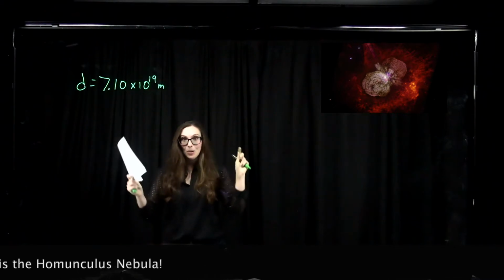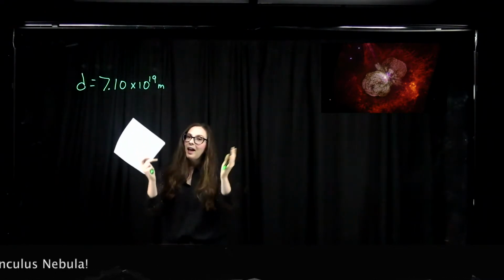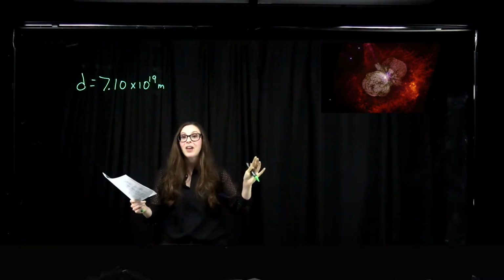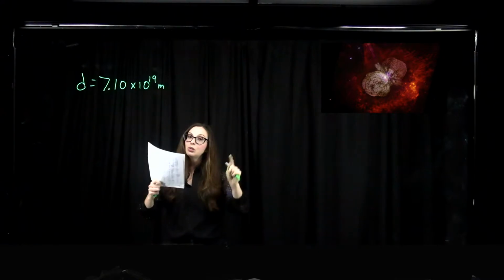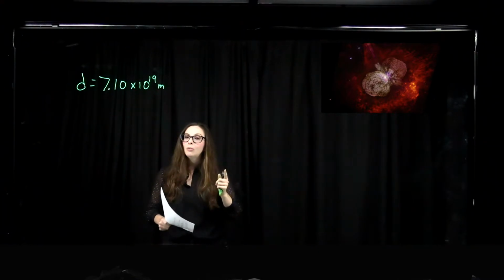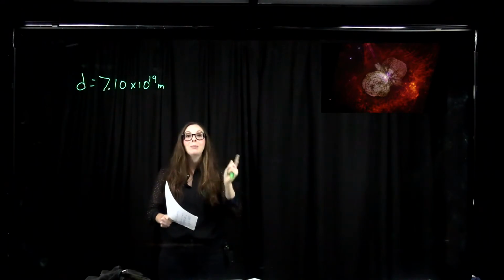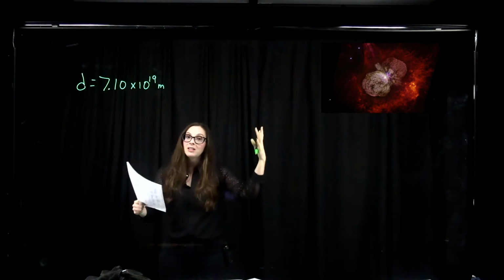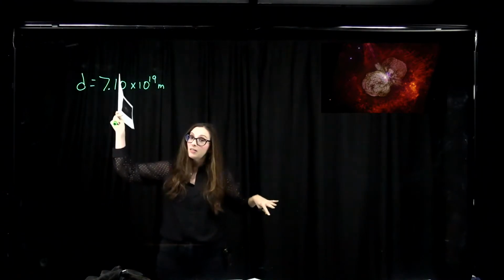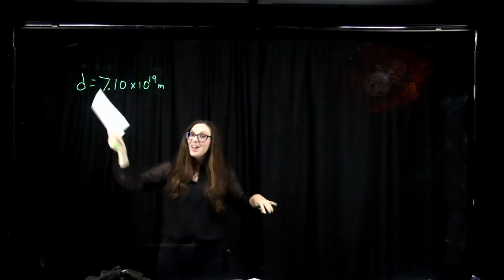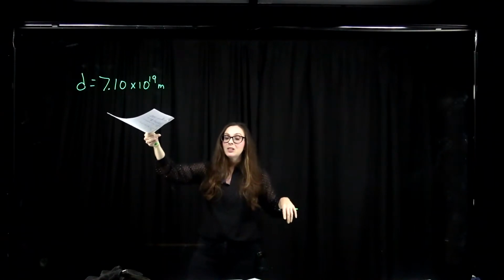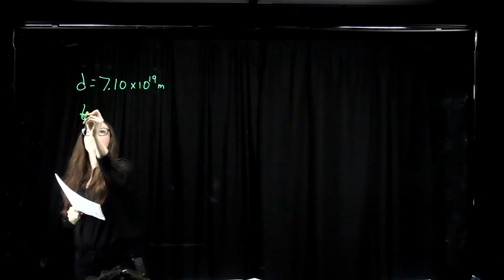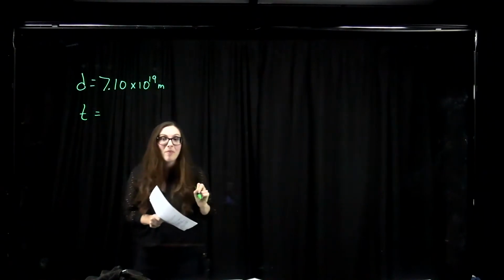Homunculus is Latin for little man, and it looks sort of like an hourglass-shaped nebula explosion of cloud of gas and dust. And it's caused by 2 stars, supermassive stars, spinning very, very rapidly around each other, and they interact with each other and emit this cloud of gas and dust that looks kind of like the shape of an hourglass. So it's located at this distance away from us. We're going to figure out how long it takes for light to get to us from that object.